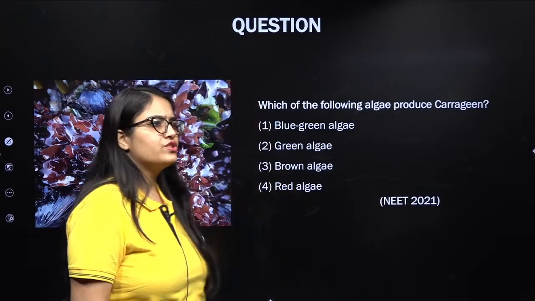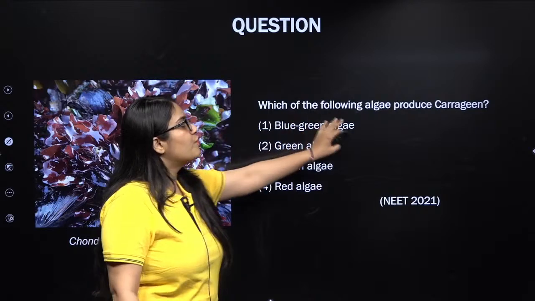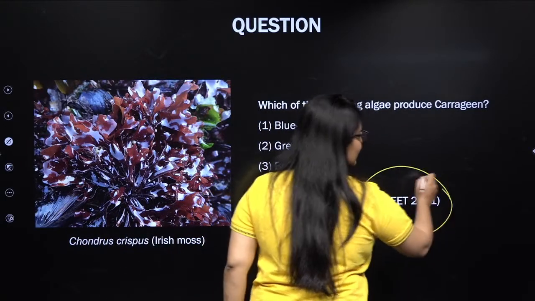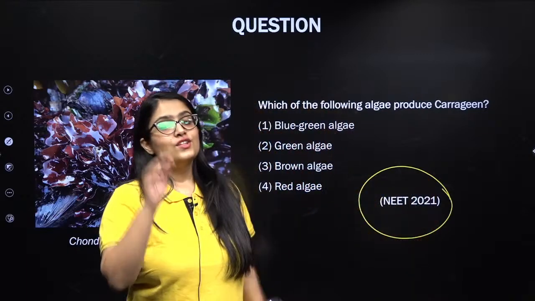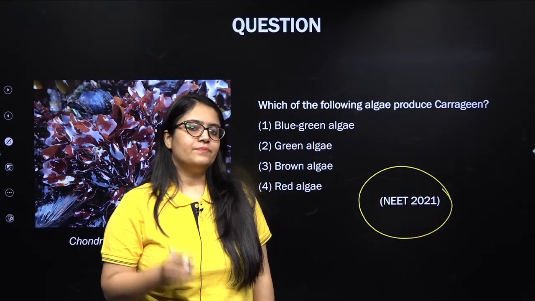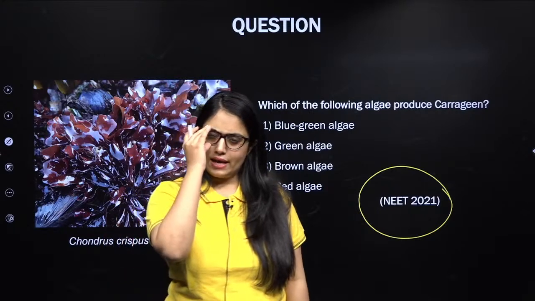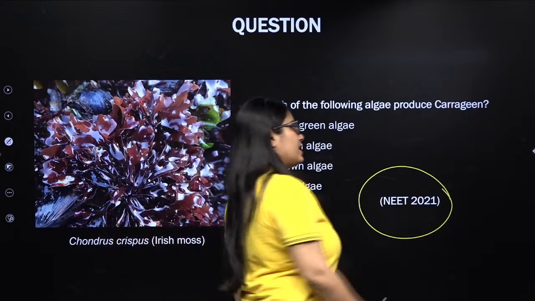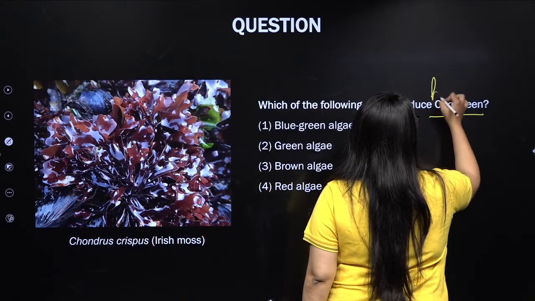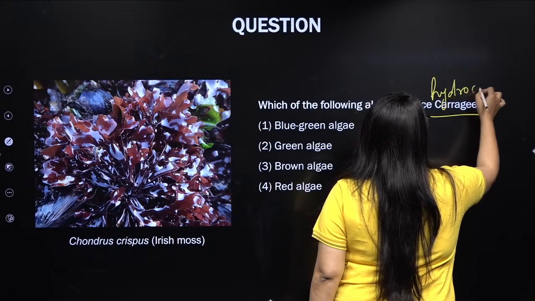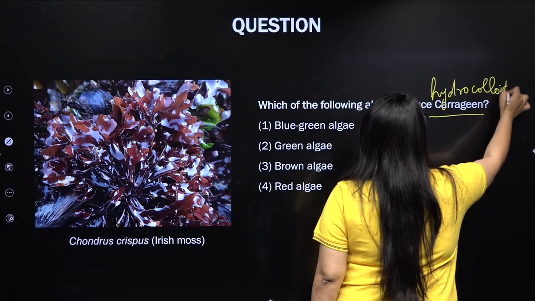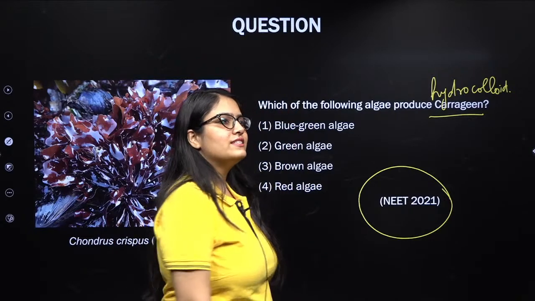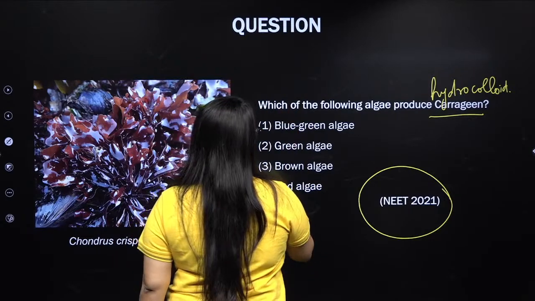Let me read out the question for you, my dear students. Which of the following algae produces carrageen? As I told you, 3 questions were asked from algae in the latest NEET 2021, and this is the first one. Carrageen is a hydrocolloid, my dear students. It is a hydrocolloid substance. So which type of algae is it obtained from? Any guesses, my lovely kids? Yes, it is obtained from red algae.